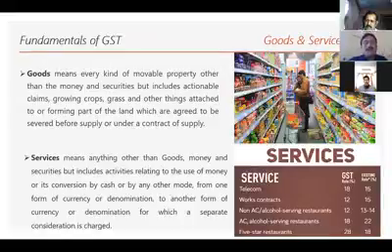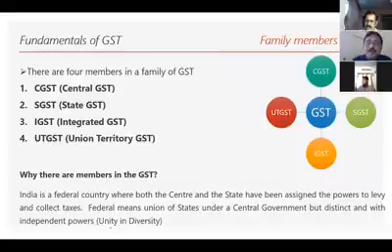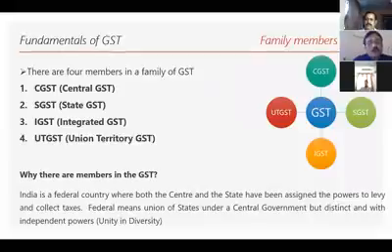Now, next level. We saw the birth of indirect tax and the other things. Now we have to see the members. There are family members in GST. GST didn't come to India alone. There is no one GST; there are 4 GSTs. So there are 4 family members in GST. Who are the family members?